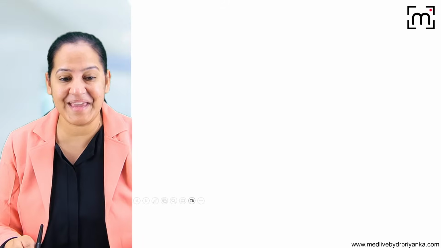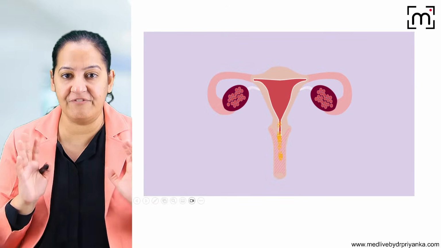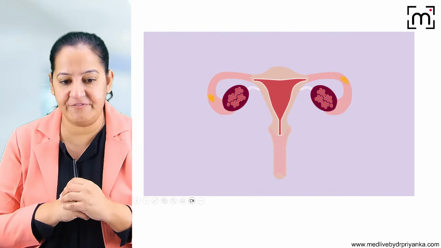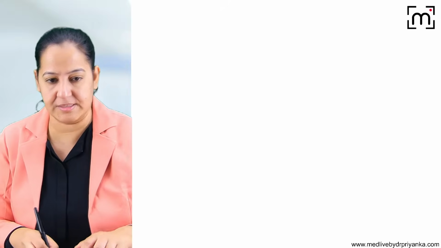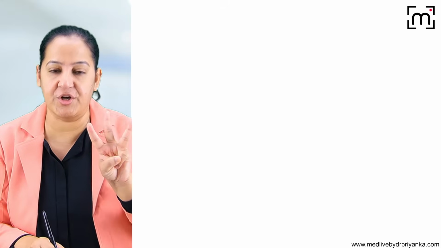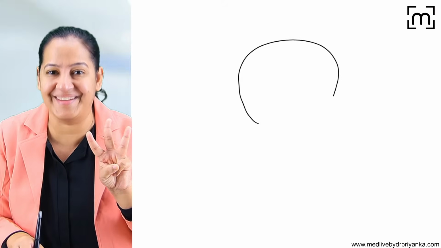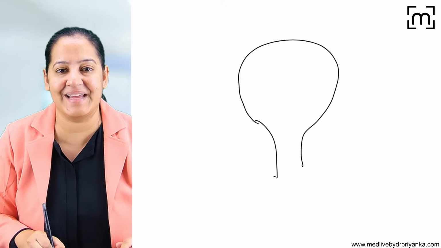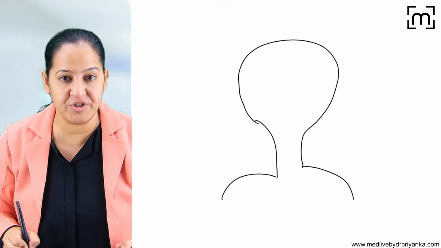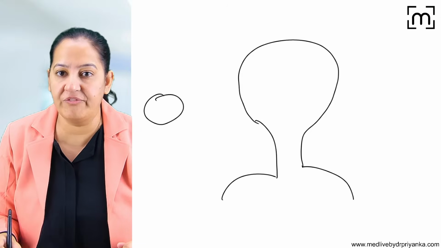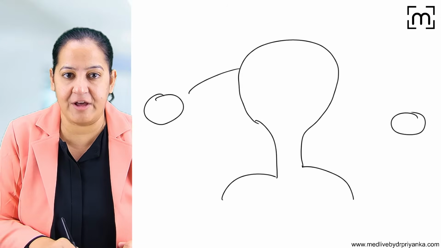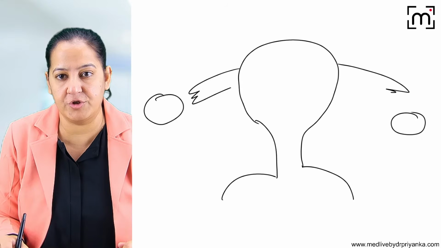What is the mechanism of action? How does it provide contraception? Listen. I will show you the female reproductive tract here. Let me draw it once for you. There are 3 mechanisms of action of OCPs, and I will show you all 3 here. Please understand. You can see here these are the ovaries, and this is the fallopian tube.